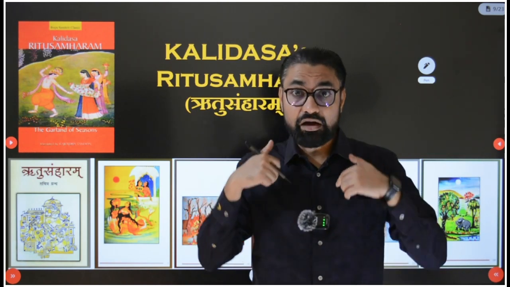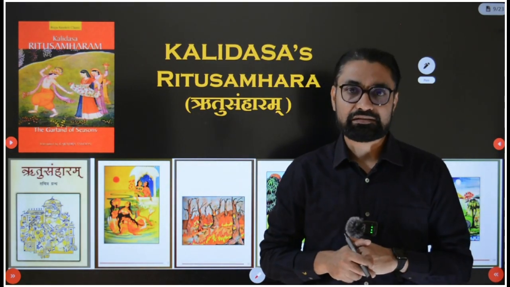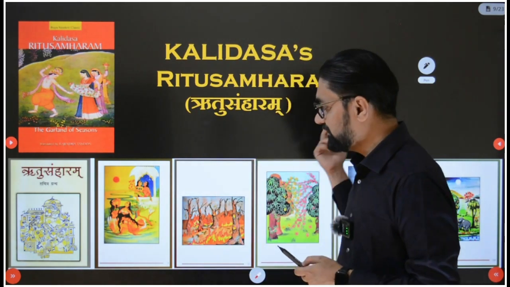And with these 6 seasons, whatever changes happen in the environment, in flora and fauna, and at the same time what changes happen in human beings emotionally, how their emotions change, that aspect was expressed in a very awesome way by Kalidas in this poem Ritusamharam. Okay, so let's see this Ritusamharam.